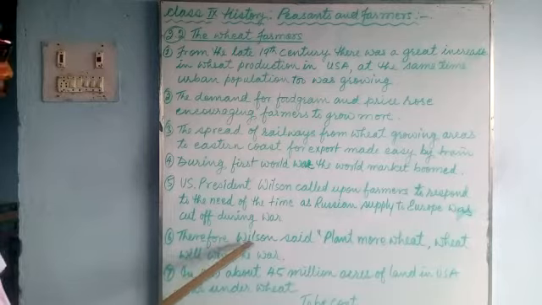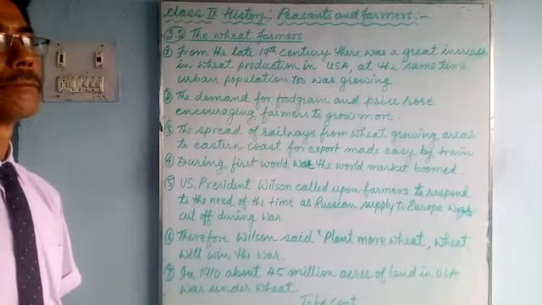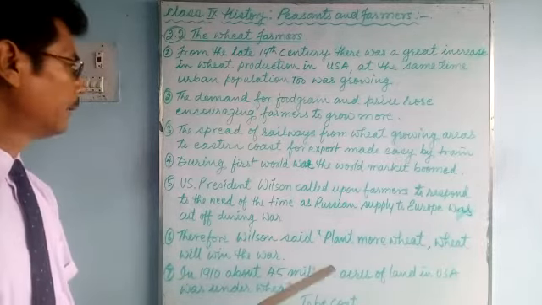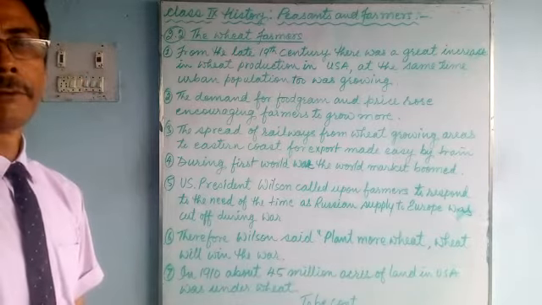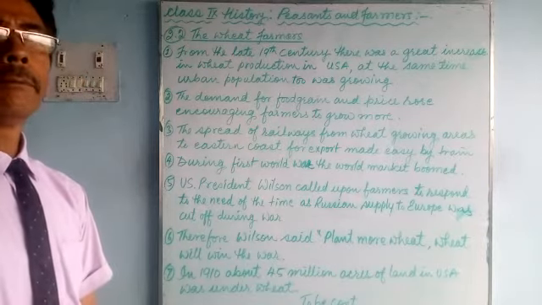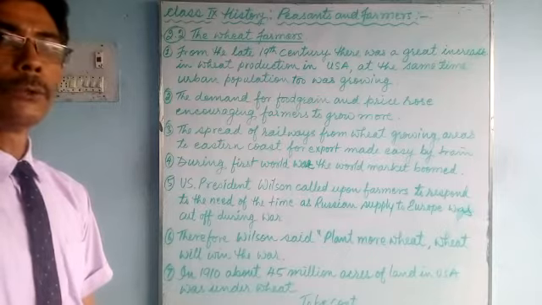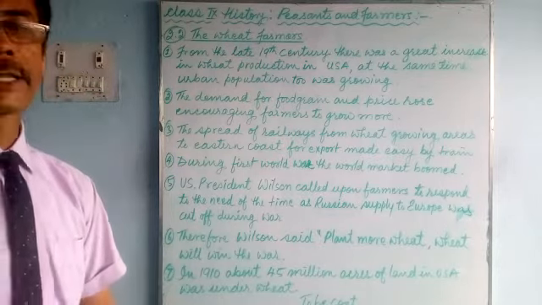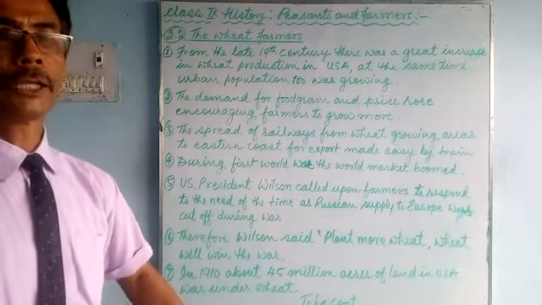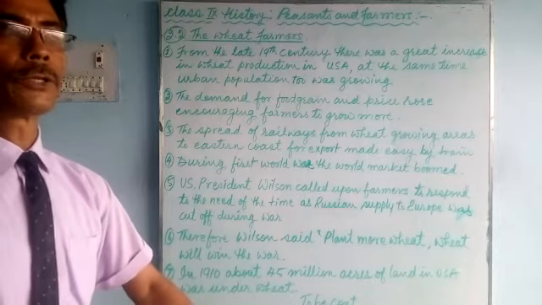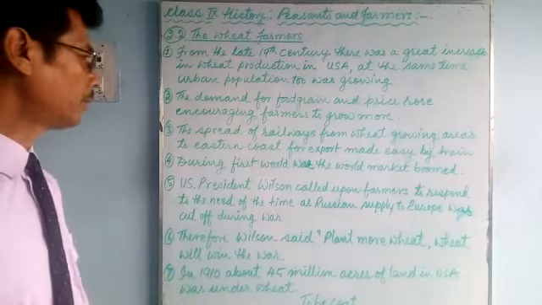Therefore, Wilson said, not only encouraged, he said, plant more wheat. Farmers, my countrymen, plant more wheat. Wheat will win the war, Wilson said to his countrymen. What does it mean?